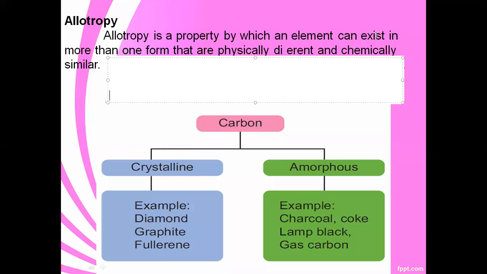Amorphous examples are charcoal, coke, lamp black, gas carbon. Okay, so these are the two types of carbon allotropy: crystalline and amorphous. Crystalline examples are diamond, graphite, fullerene. Amorphous examples are charcoal, coke, lamp black, gas carbon. So one by one we will discuss.